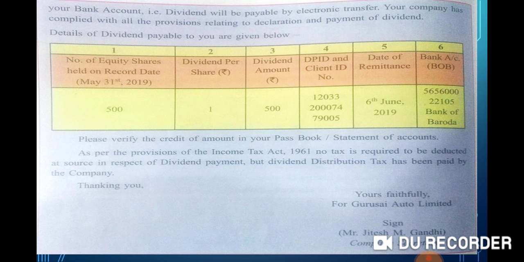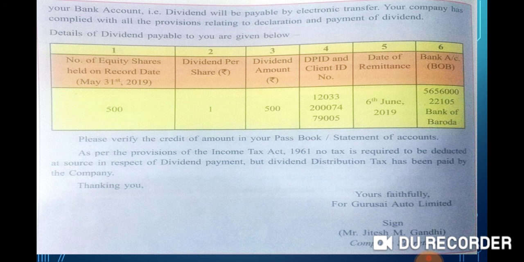Client ID 120332000747905. In the fifth column, date of remittance, 6 June 2019. In the sixth column, bank account, name of the bank, Bank of Baroda, 565600022105, Bank of Baroda. Please verify the credit of amount in your passbook or statement of account.